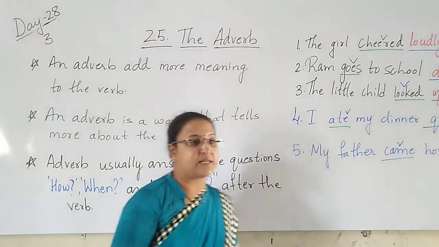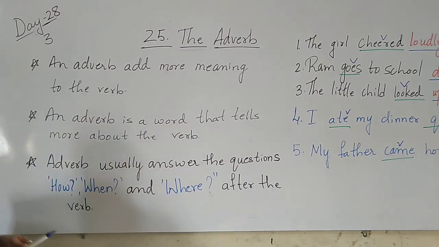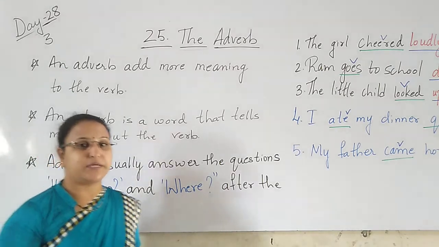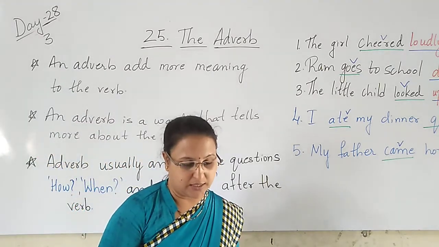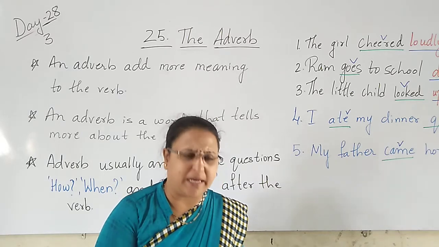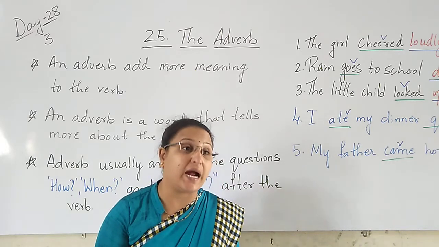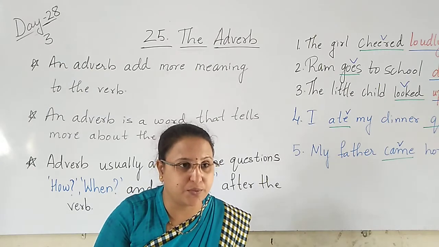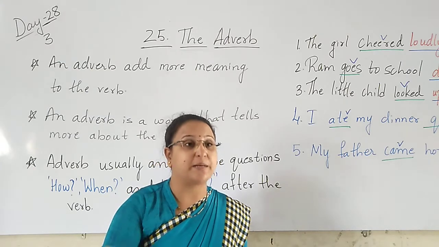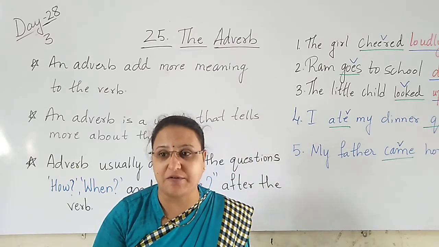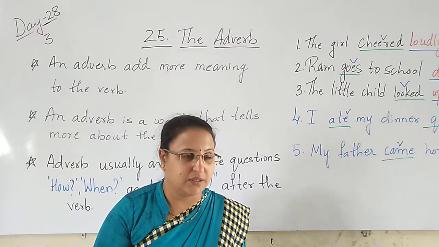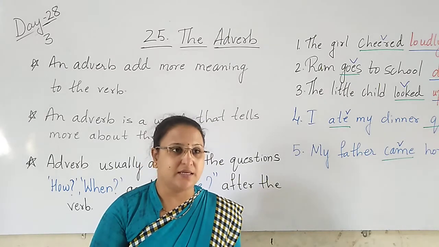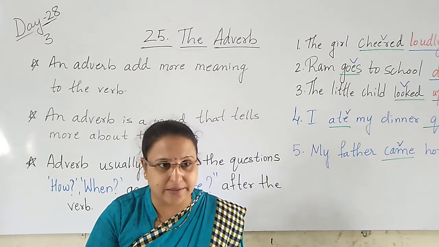So adverb is nothing but it adds more meaning to the verb, children. And we can form many adverbs by adding ly to an adjective. Adjective words. Heavy, heavily. Loud, loudly. Short, shortly. Silent, silently.